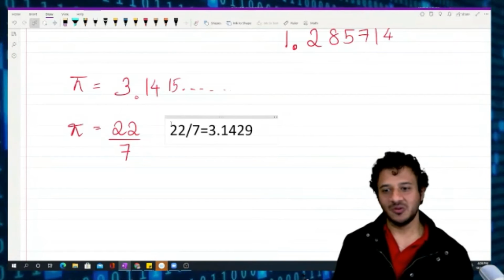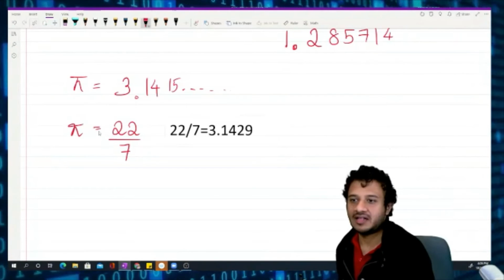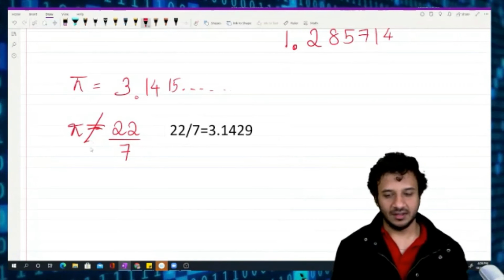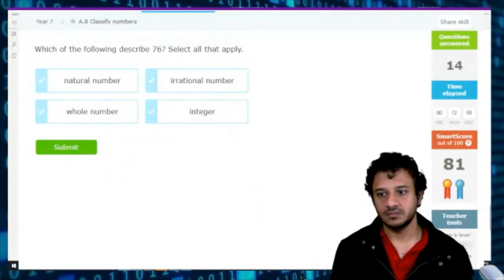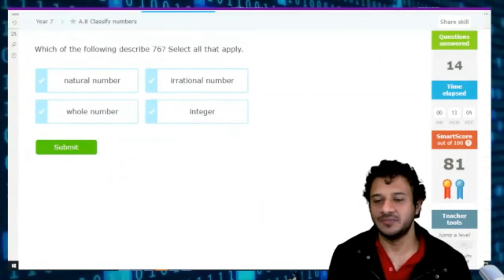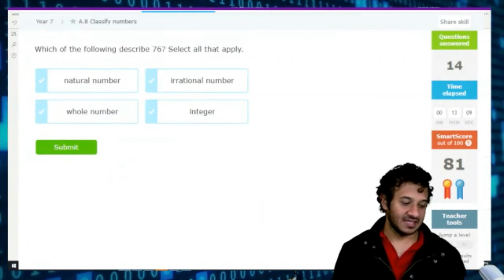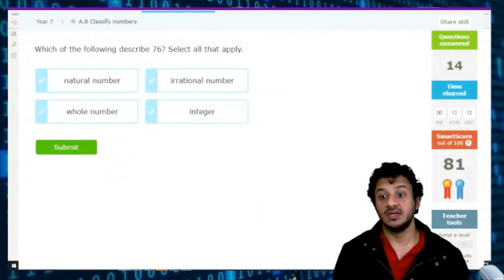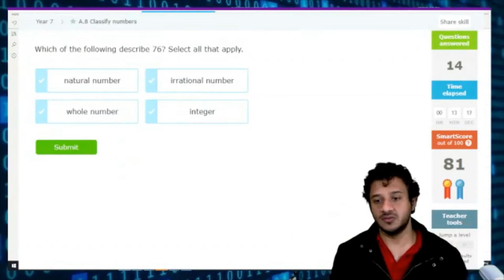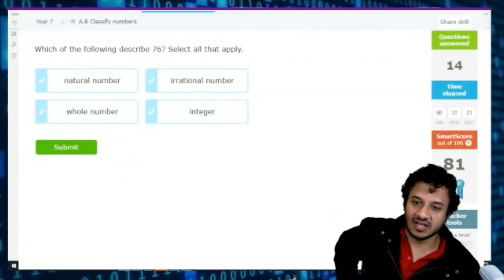But 22 over 7 and pi are different. They are not the same. If they don't tell you to use 3.14, like in measurements, and they are okay with any number for pi, yes, you can use 22 over 7 to make your life easier.